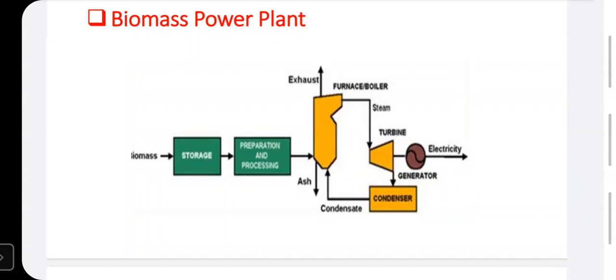Maybe wood, maybe pellets of animal waste, but the capacity is very less. In case of a coal power plant, the capacity of a thermal power plant is very high. Already we have discussed some power plants in Maharashtra, and out of Maharashtra, the capacity is more than 600 megawatt. Coal is used as a fuel because coal has a higher calorific value.